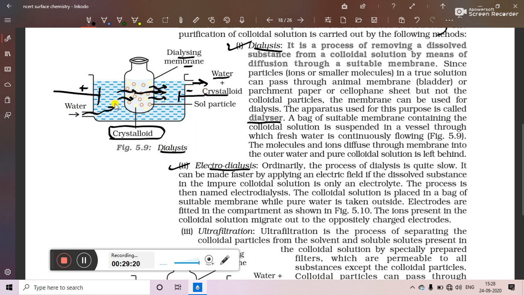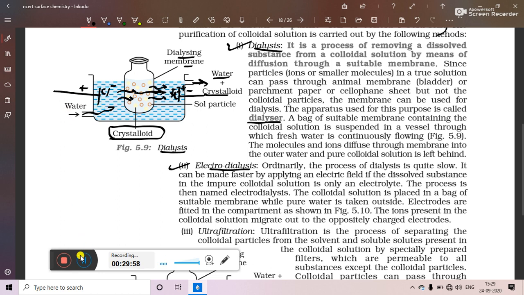We will see that whatever extra electrolyte is inside the colloidal sol, suppose ferric chloride is the electrolyte, that will come out of the membrane. The Fe3+ ion, being positively charged, will be attracted towards the negative electrode, and Cl- being the negative ion will be attracted to the positive electrode. In that way all the positive and negative ions of the electrolyte present in the dialyzing membrane can be removed, and the colloidal solution may be made pure.